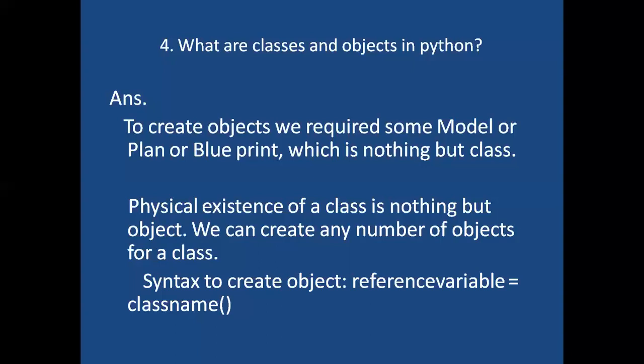How can we create the object? If you want to create an object, write a reference variable equal to class name parenthesis. Like this, we can create the object. Per class, how many objects can we create? N number of objects. If you have a building plan, how many buildings can you construct? We can construct any number of buildings by using that plan. Same way, if you have a class, we can create any number of objects for that class.